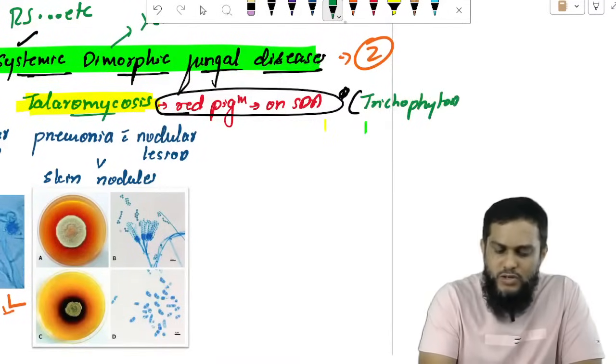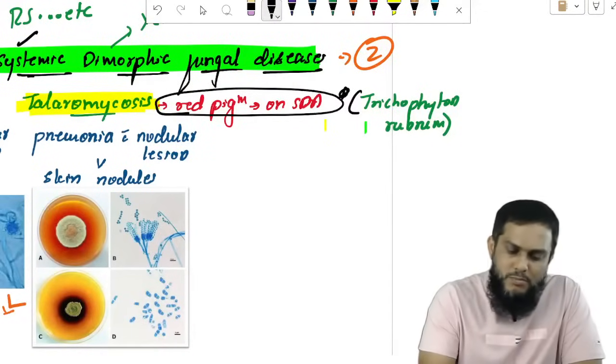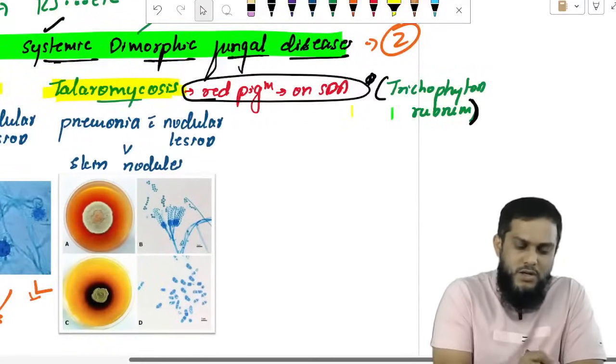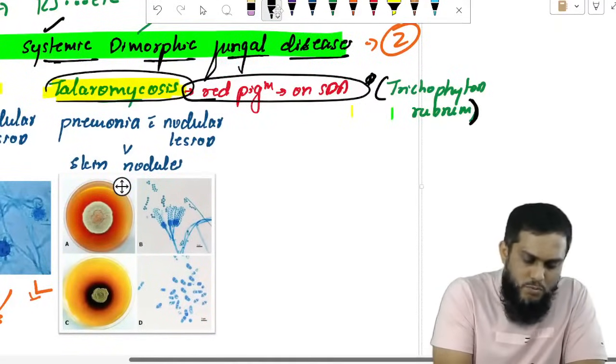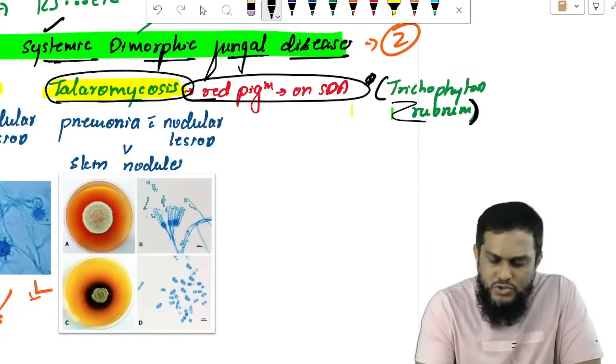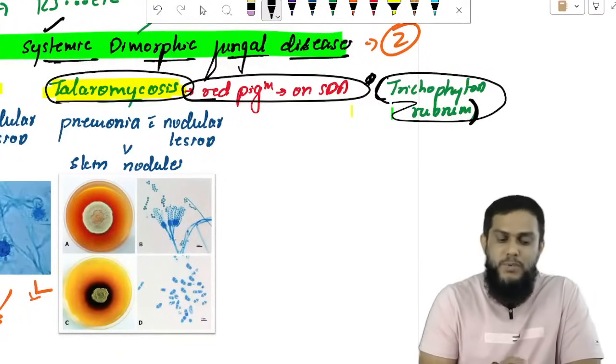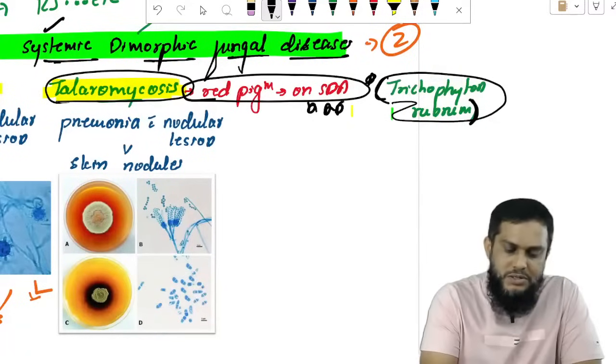One more is Trichophyton rubrum. Red pigment producing fungi are very important. Remember, two fungi produce red pigment. Which are the two fungi? One is Talaromyces, and one more is Trichophyton rubrum. These are the two fungi that produce red pigment on SDA. Pigment producing fungi, very, very important.